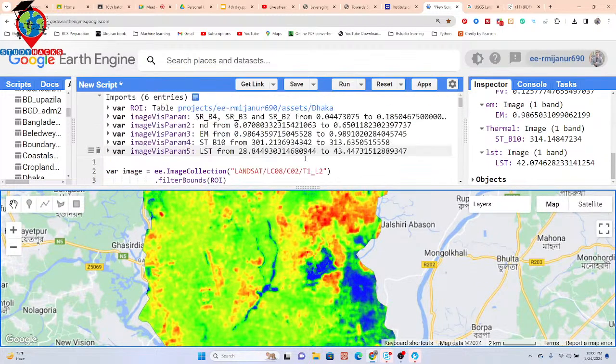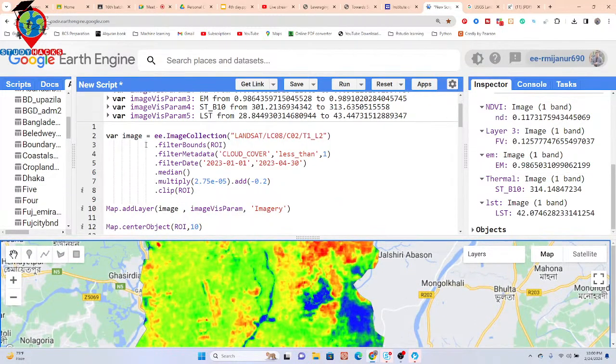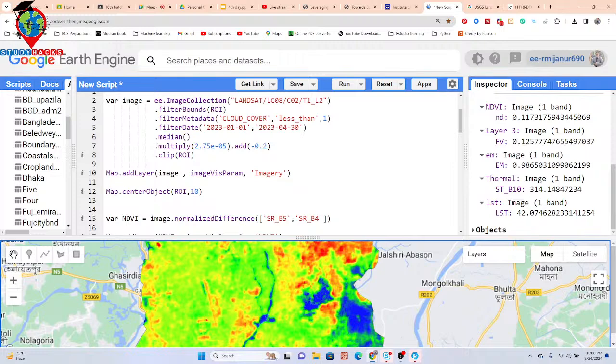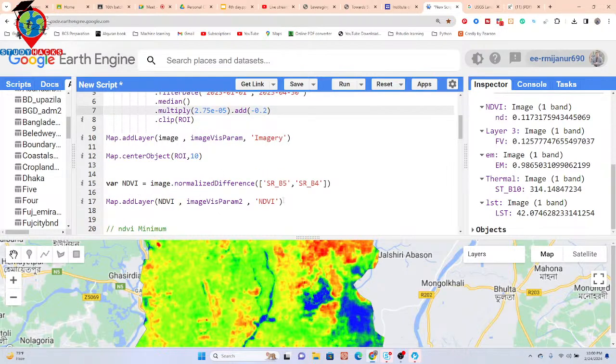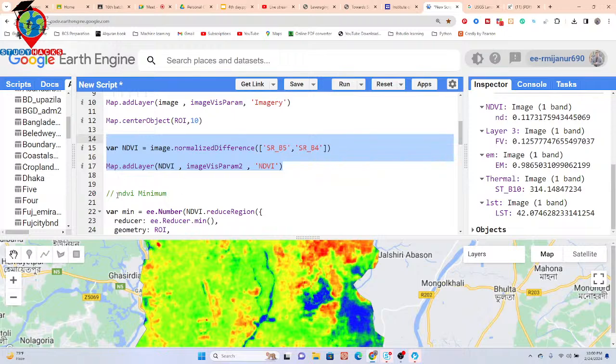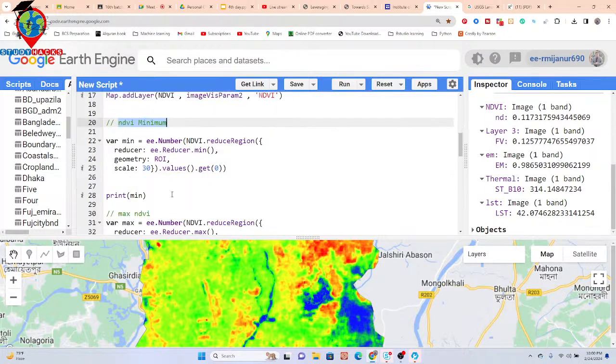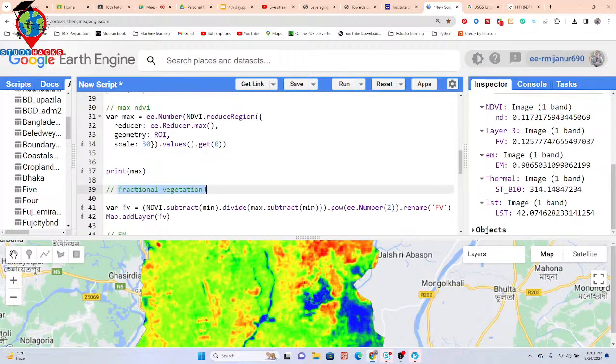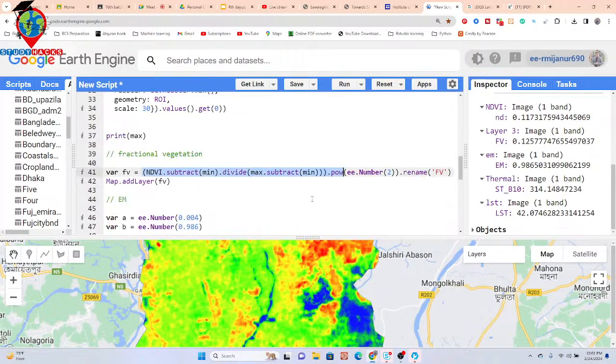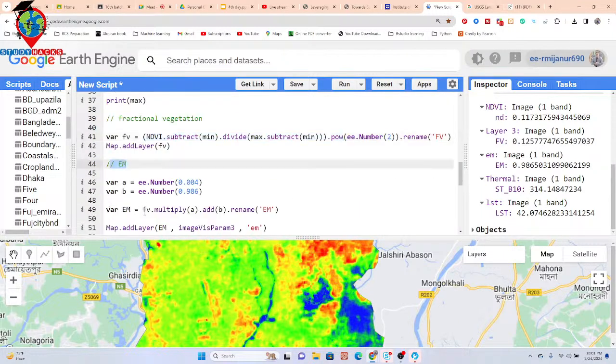So first of all, you simply import your image collection. Okay, and then you need to rescale the band values. For that we simply multiply by the scale value and add the offset value, and we get the image. Using this image we can make the NDVI map. From the NDVI we find the minimum NDVI and maximum NDVI, because I need these two values for calculating the fractional vegetation. Then we calculate the fractional vegetation, and then calculate the emissivity using this equation.